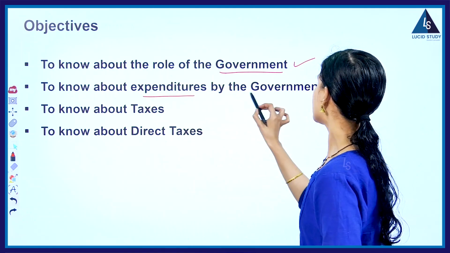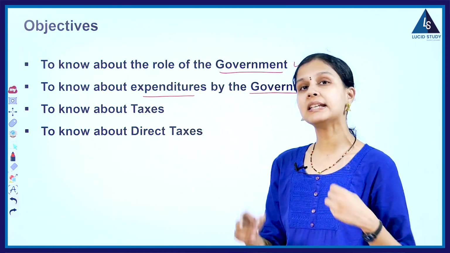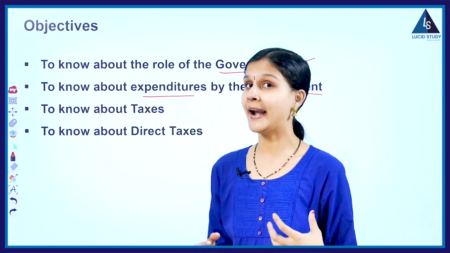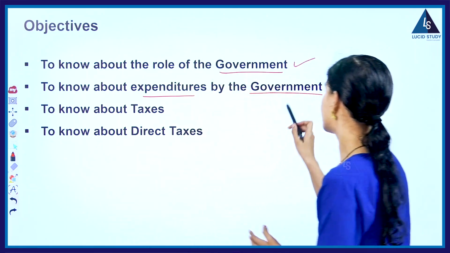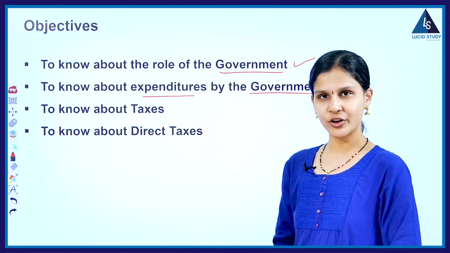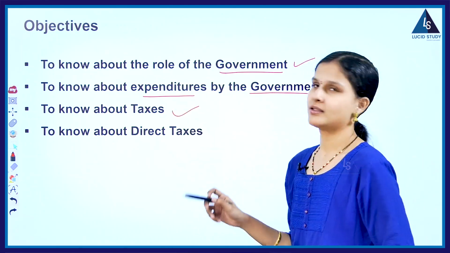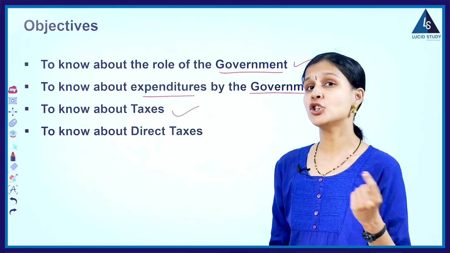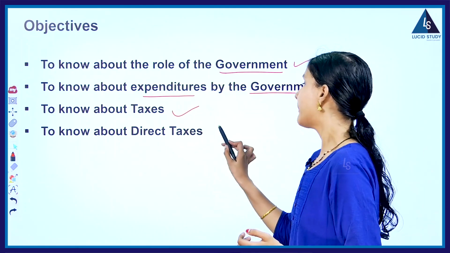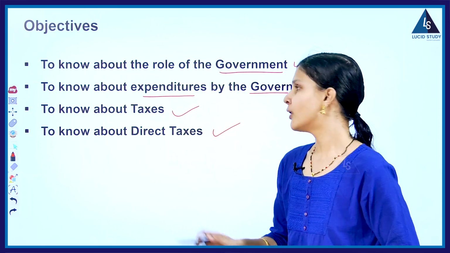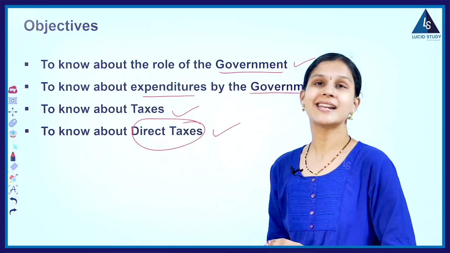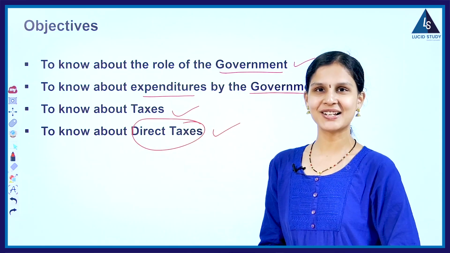About expenditures by the government. How is this expenditure planned? For what purpose are expenditures used by the government? That we are going to learn. About taxes. What is a tax? The basic definition or meaning we are going to see. About direct taxes. What are these direct taxes? Again, what are the various features of these direct taxes? That we are going to learn.